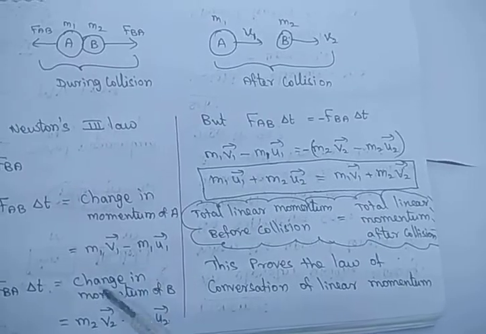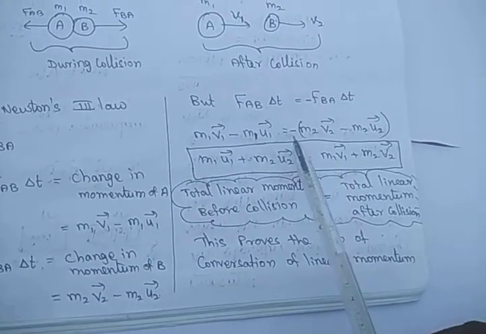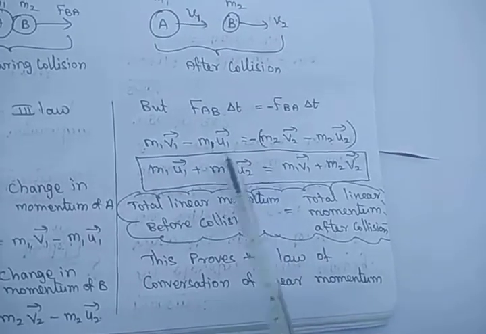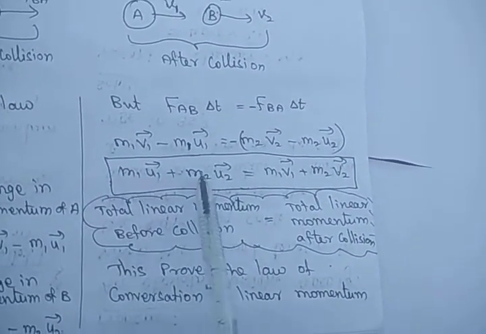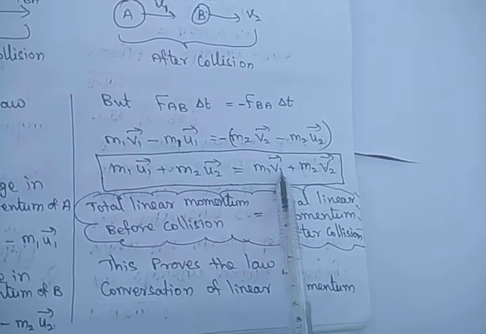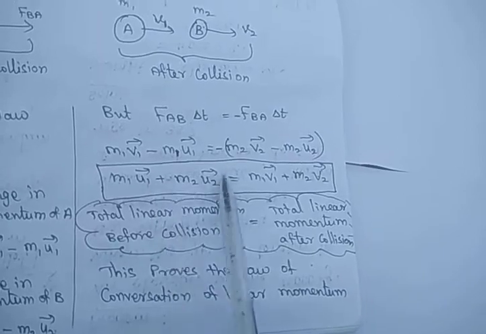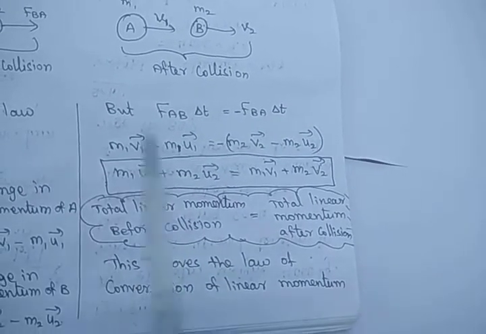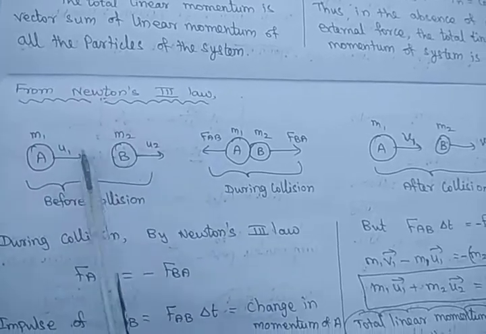So write this equation and this equation, both change in momentum equations, and put a minus on one side. After doing this calculation, we come to the conclusion m1 u1 plus m2 u2 is equal to m1 v1 plus m2 v2. What are m1 u1 and m2 u2? These are the total linear momentum before collision: the momentum of body A plus the momentum of body B. We are adding that.